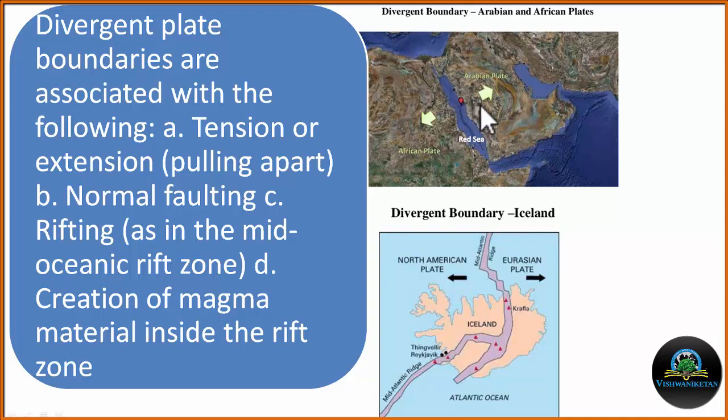It is believed that after some geological time, there will be widening of this sea, and possibly this entire zone will rupture, and then there will be the extension of the sea. We have another example here: the North American plate and Eurasian plate are moving away from each other, and we may get the creation of this large sea.